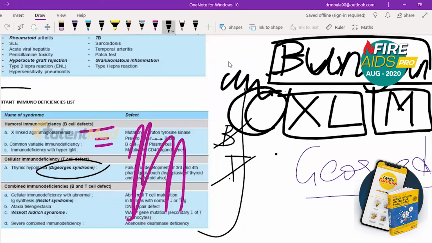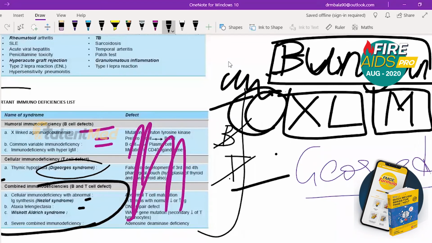Next is combined B cell and T cell defect. The other syndromes are Nezelof syndrome, ataxia telangiectasia, Wiskott-Aldrich syndrome, and severe combined immunodeficiency. If you rule out this bunion and this George, anything else is going to be combined immunodeficiency. So XL and M are common in bunion. So B cell: common, XL and M, IgM. X-linked agammaglobulinemia, hyper IgM, and common variable immunodeficiency.